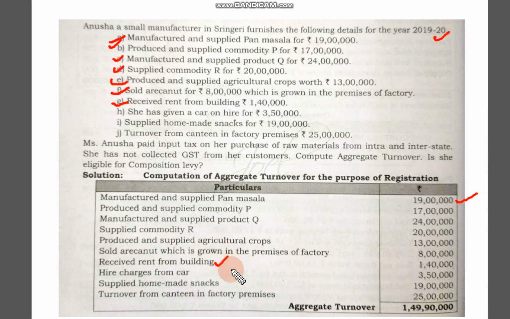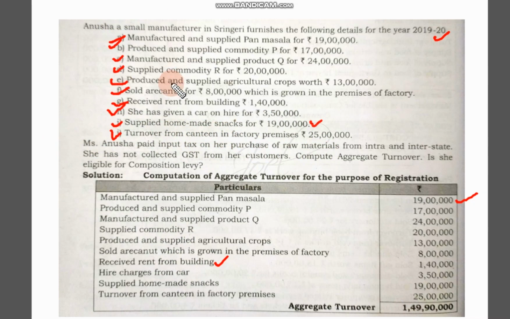We consider it in aggregate turnover. Where we are not considering it is when it comes to taxability. Here we are considering this. She has given a car for hire, again it is a service, renting the car, we can consider it. Supplied homemade snacks, again manufactured and supplied, we are considering it. Turnover from canteen in factory premises, again it is a sale. So all the items we are writing.